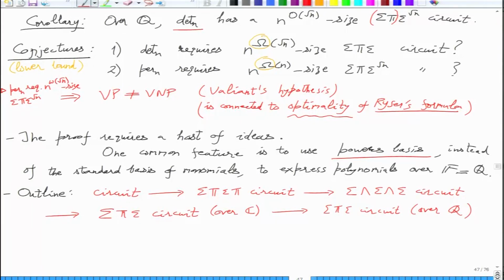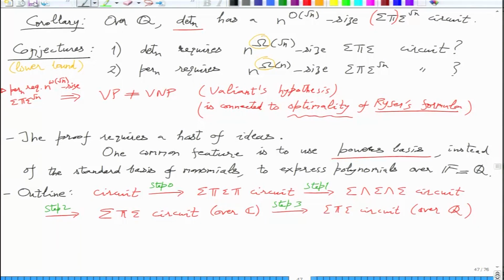So we will convert our polynomial f from a general circuit to a sigma pi sigma circuit over Q, and we have to keep analyzing the size. So this is already done. This is step 0. This is step 1, step 2, and step 3. Okay, so these will be the 3 new steps that we have to describe.